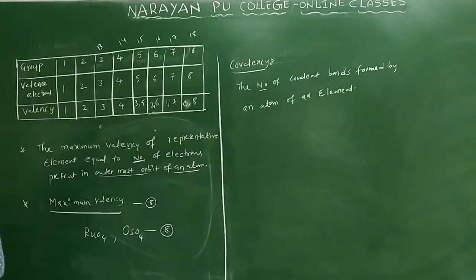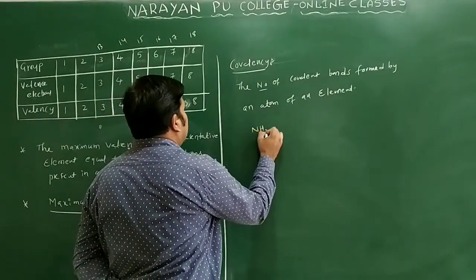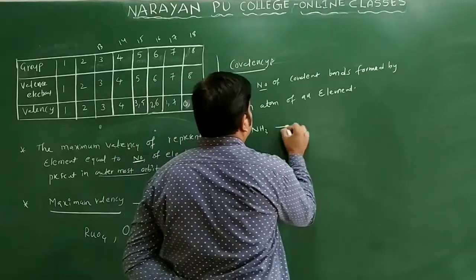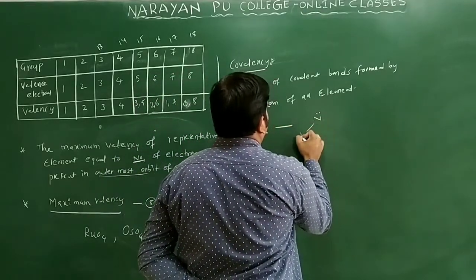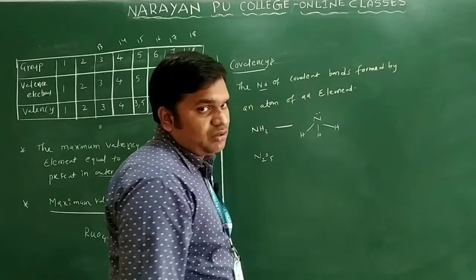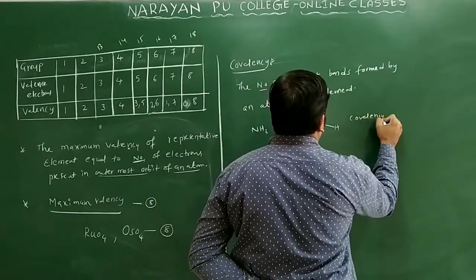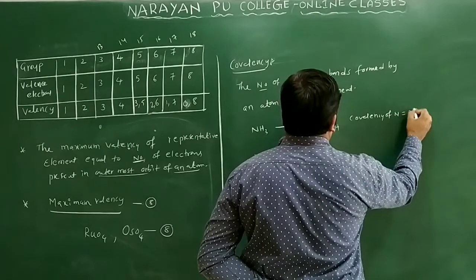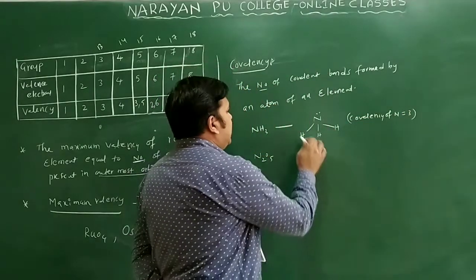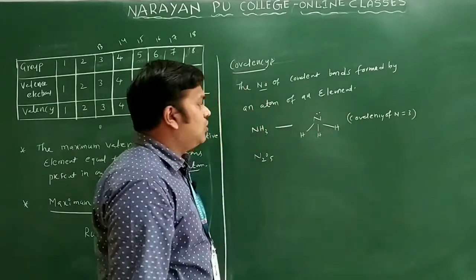So let us see the examples here. We will take NH3 and N2O5. If we take NH3, we will write here nitrogen, and here hydrogen and hydrogen. What is the valency of nitrogen here? 3 is there. So what is the covalency? The covalency of nitrogen in the compound NH3 is 3 only. So nitrogen can form how many bonds here? 1, 2 and 3. 3 bonds are there. That is covalency only.